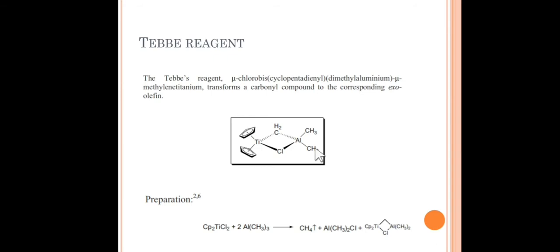Tebbe reagent contains two tetrahedral metal centers linked by bridging ligands. So friends, the titanium has two cyclopentadienyl rings, and aluminum has two methyl groups. The titanium and aluminum atoms are linked together by both a methylene bridge as well as a chlorine bridge. So it is a nearly square planar geometry. So this is how the titanium mediated reagent looks.